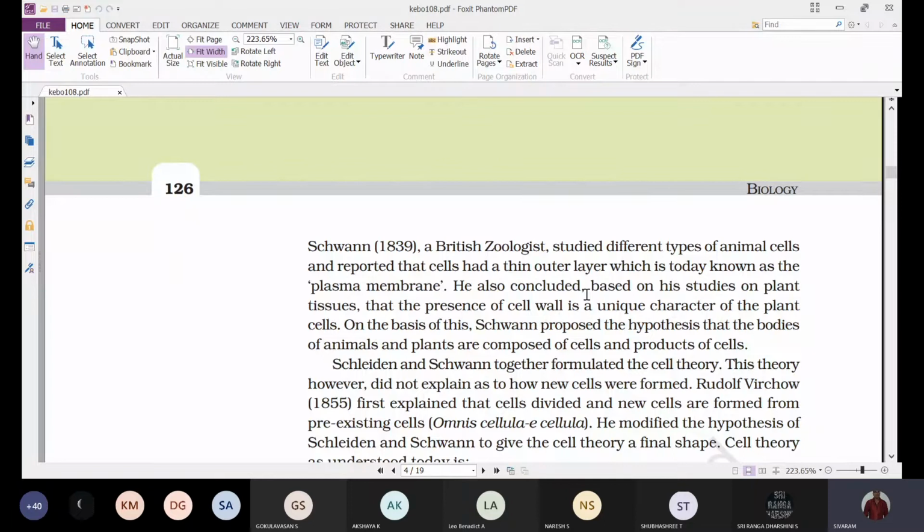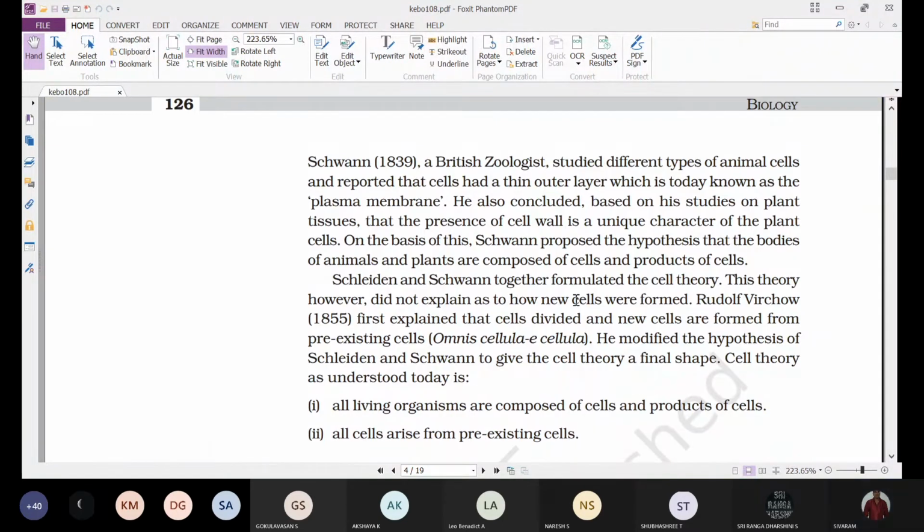When you observe animal cells, the outer layer of the animal cells is thin, and this thin outer layer we now call the plasma membrane. He did not give a name to that membrane, but he said that animal cells are covered by a thin layer, and later it was named the plasma membrane. Both of them worked on the cells of plants and animals separately.